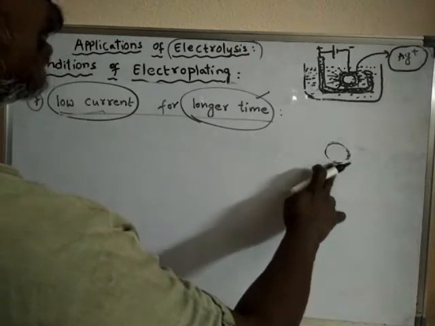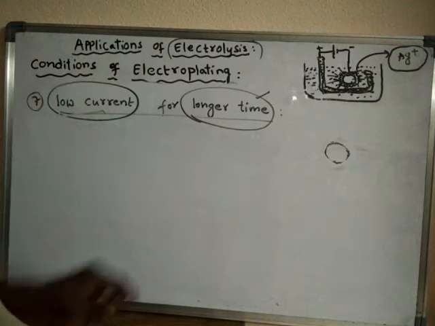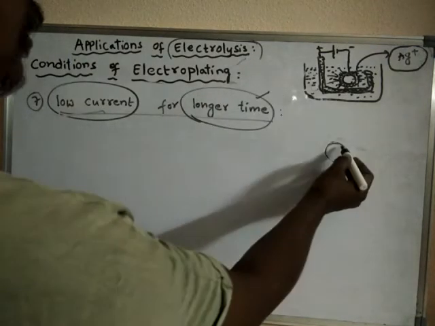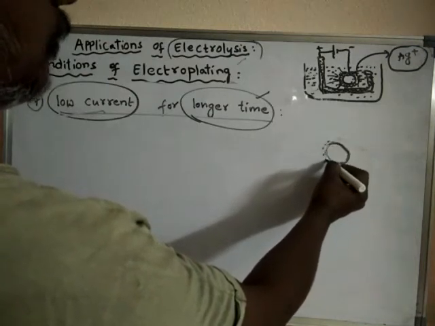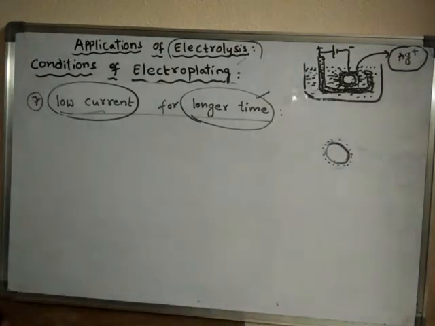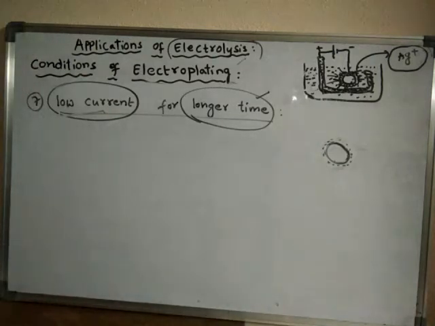If the layer is lost easily, then it is of no use doing electroplating. When we do electroplating, the material which is deposited on the cathode should stick to the cathode firmly and should not be removed easily.